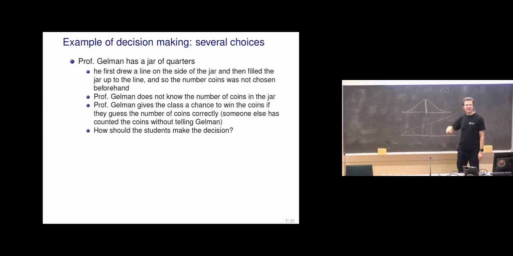But if you are interested in getting as much money as possible over time, you would guess something a bit higher than the most likely value. Just because guessing a bit higher value, even if it's less likely, gives a higher utility if you guess correctly.